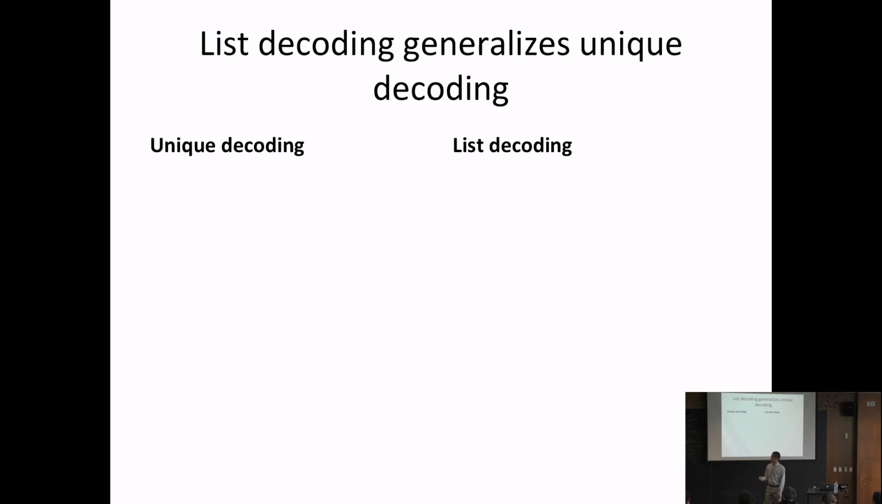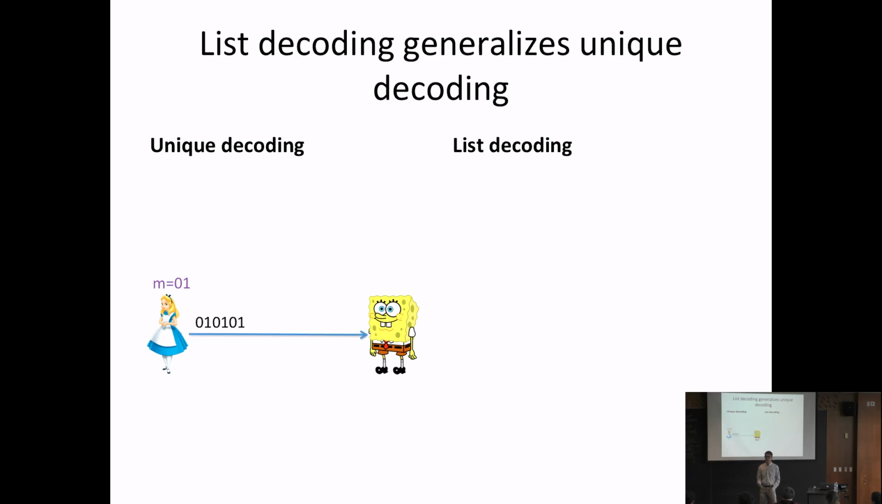Okay, so list decoding generalizes something you might be more familiar with called unique decoding. In unique decoding, Alice has a message, and she wants to send it to Bob. But there's a noisy channel in between them, so if she just sends her message directly, Bob might get the wrong message. So what does she do? She adds some redundancy. In this case, she repeats her message 3 times so that even in the presence of errors, Bob can still recover the original message.